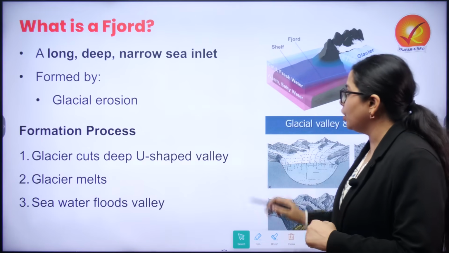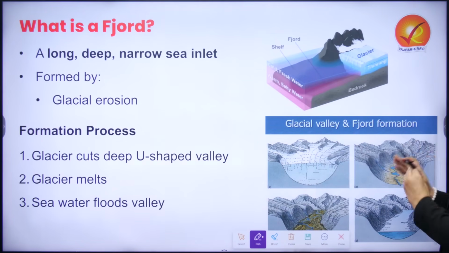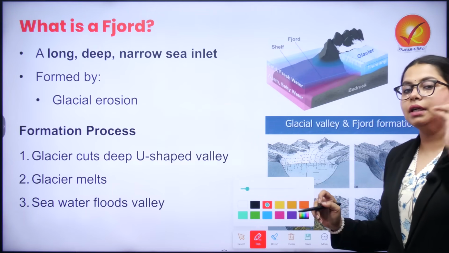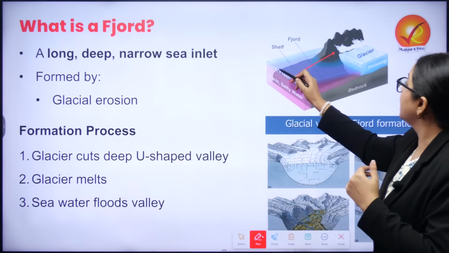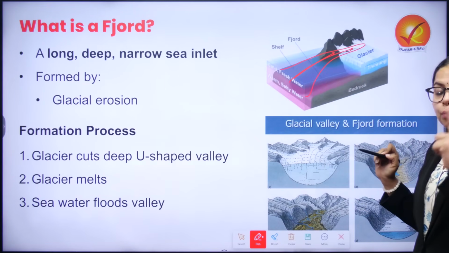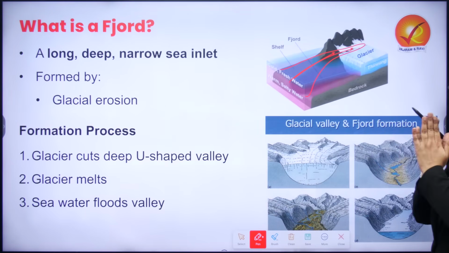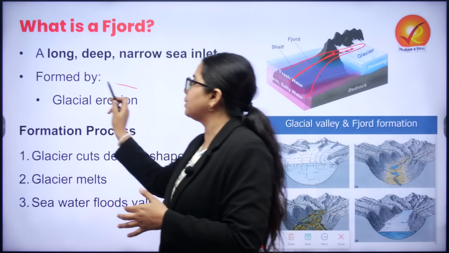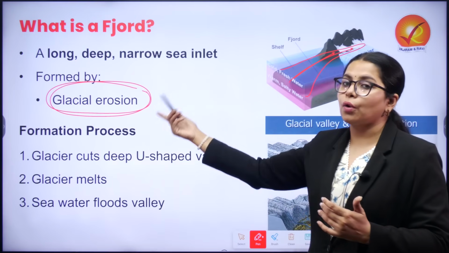Now a fjord is nothing but a deep, narrow and long sea inlet. So in this context, we have a region where the sea is coming towards the land, and that inlet is narrow, long, and most importantly, it is not a river inlet, it is a sea inlet, so salty water is coming. But where does the formation of a fjord take place? It takes place where glaciers are present, and once glacial erosion takes place, that is when a fjord will be formed.